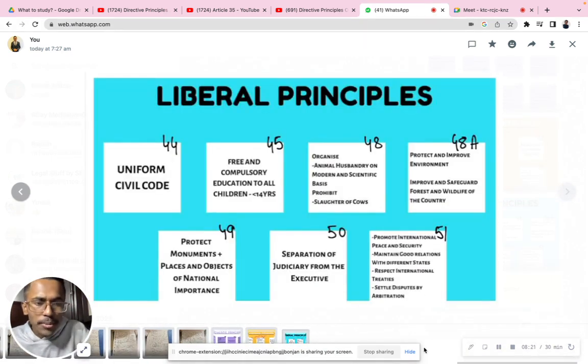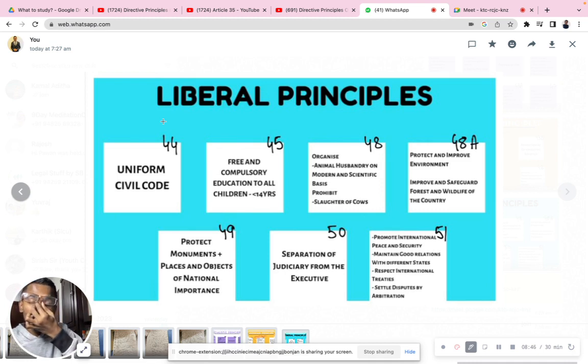Now the last one is about the liberal principles. What do we mean by liberal principles? Liberal principles speak about things like the Uniform Civil Code, unified laws for everyone. You know that the UCC has been in protest for a very long period of time, since that bill was tabled, when the BJP-led NDA government had a plan to implement UCC, treating all laws the same. But there are many objections to it.